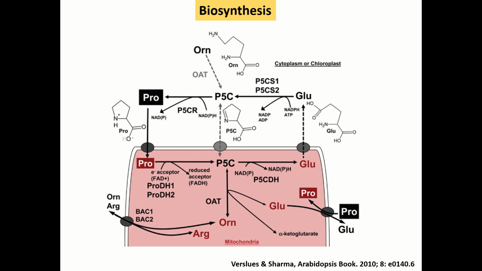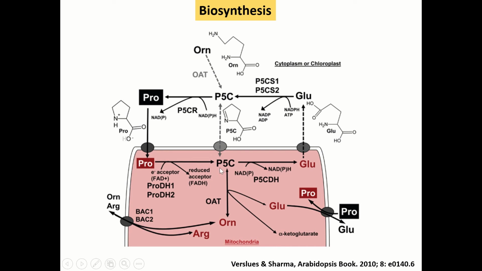So this is the overview of the proline biosynthesis pathway. Proline biosynthesis involves three organelles, that is cytoplasm, chloroplast, and mitochondria. Here glutamate acts as a precursor for proline biosynthesis, which gets converted into an intermediate compound, that is proline 5 carboxylate, with the help of the enzyme proline 5 carboxylate synthase. Now this proline 5 carboxylate gets reduced to form proline with the help of an enzyme called proline 5 carboxylate reductase. Once proline is synthesized in the cytosol, it is exported to the mitochondria, where it